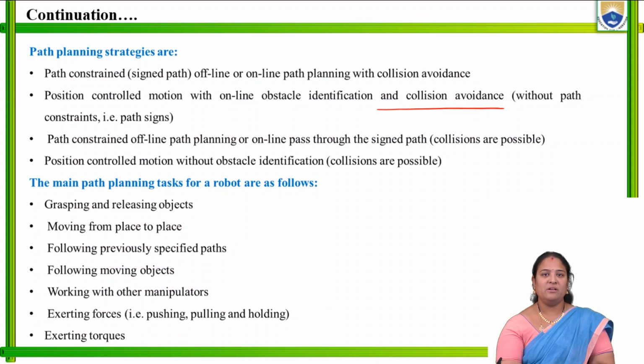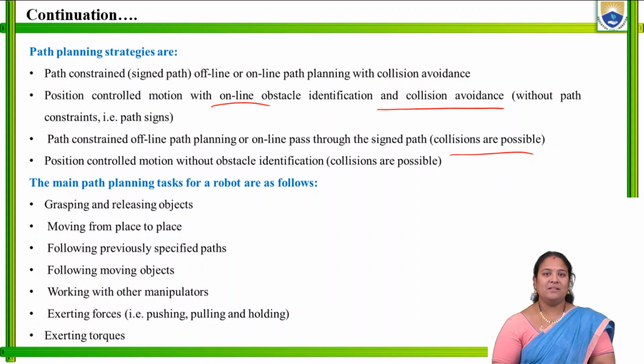That is the position controlled motion with online obstacles identified and collision avoidance, which is one of the path planning strategies. Whereas coming to the third point, this is for the online. When we come across offline planning, what happens? Collisions are possible here. That is, when we are doing a prior planning, an offline planning, we can come across the collisions, and accordingly we can plan the path.